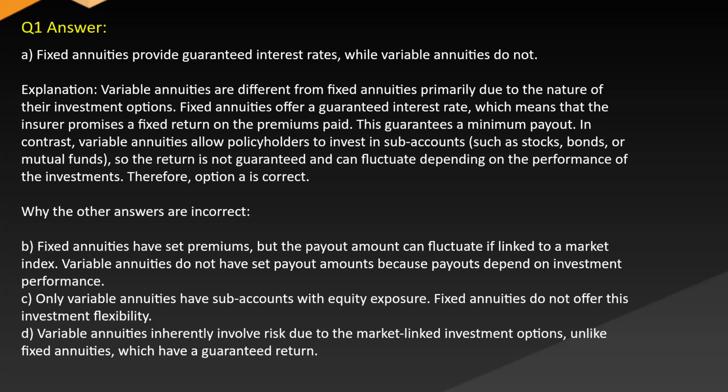B. Fixed annuities have set premiums, but the payout amount can fluctuate if linked to a market index. Variable annuities do not have set payout amounts because payouts depend on investment performance. C. Only variable annuities have sub-accounts with equity exposure. Fixed annuities do not offer this investment flexibility. D. Variable annuities inherently involve risk due to the market-linked investment options, unlike fixed annuities, which have a guaranteed return.